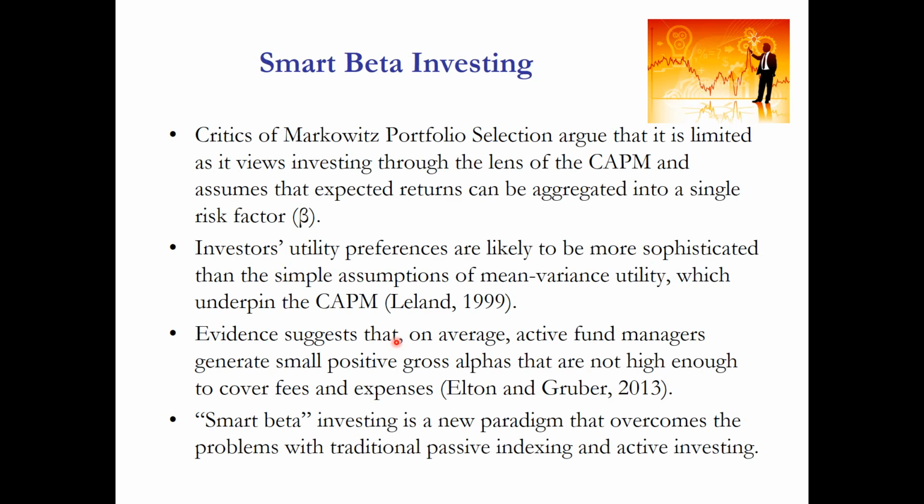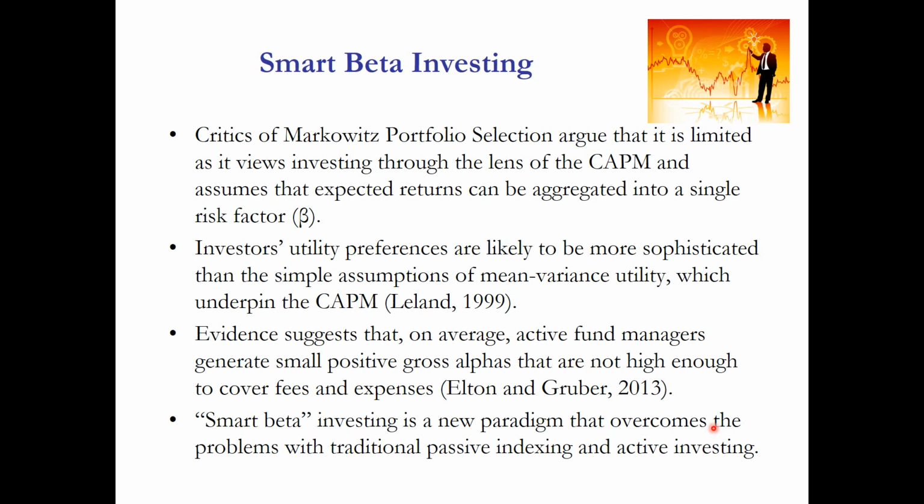We have previously seen that if we apply Harry Markowitz's portfolio selection model, we should come up with an optimum portfolio by simply looking at the expected returns and the variance-covariance matrix between stocks. In this particular case, we are looking at expected returns through the CAPM, and we are assuming that expected returns can be explained by that single factor, which is systematic risk or beta. However, there is a whole lot of assumptions underlying the CAPM, and some of them could be problematic.